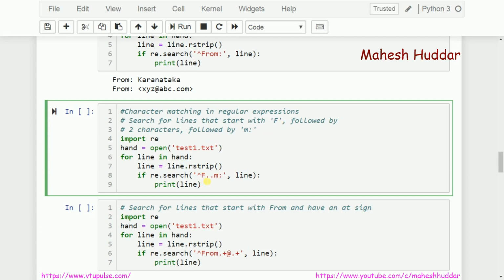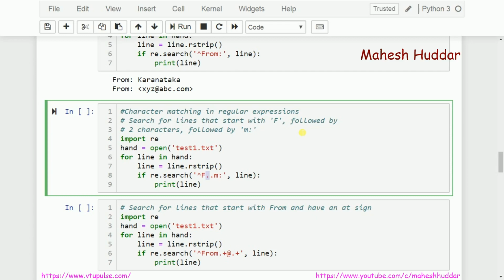I have written F. Followed by what should be there? Any 2 characters. Any 2 characters means what? It may be A, it may be B, it may be Z, it may be capital A, capital Z, or it may be 0, it may be 100, or whatever it may be. If you want to match any character, I need to use dot as a special character. Dot will match any character. Dot is not a common character. Whenever I use dot with respect to RE, the dot means any character.